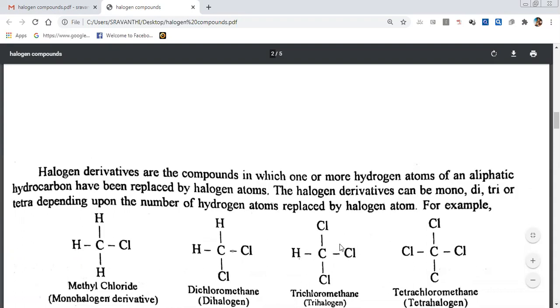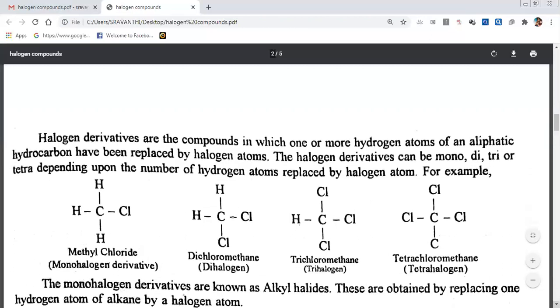Here, three hydrogens from methane are replaced with three chlorines. That's why it is called trichloromethane. Here, four hydrogens of methane are replaced with four chlorines, so tetrachloromethane. One hydrogen replaced, simply methyl chloride. Two hydrogens replaced, dichloromethane. Three hydrogens replaced, trichloromethane.